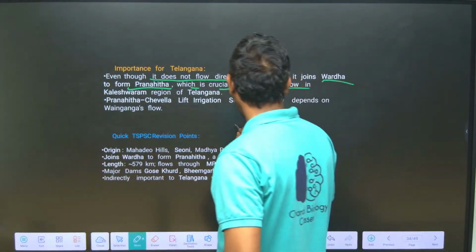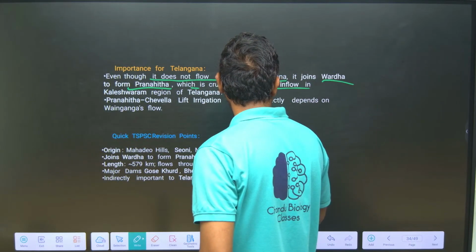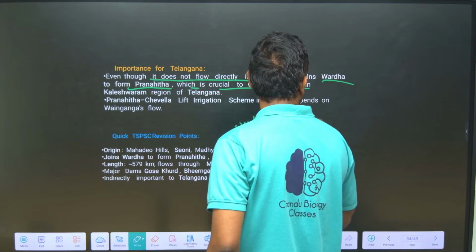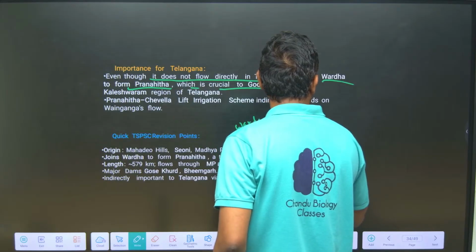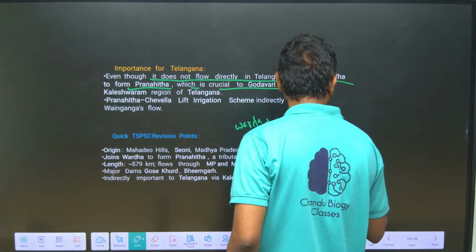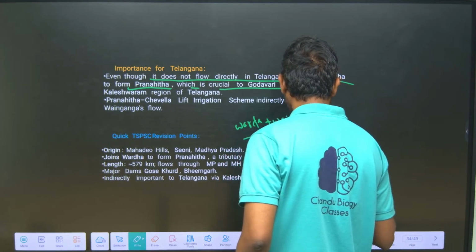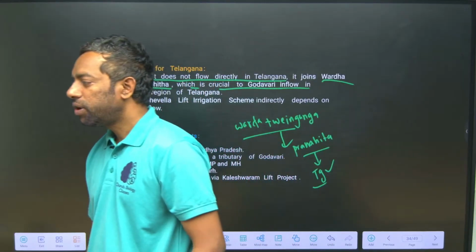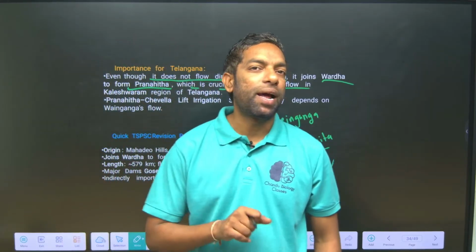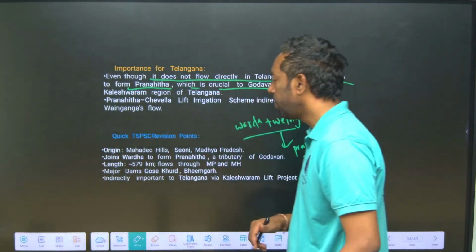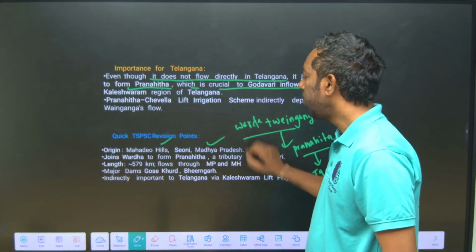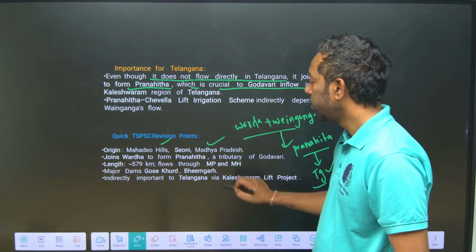Wardha and Wainganga flow as the Pranahita in Telangana. They don't flow directly, but they form it. It originates at the Mahadev Hills in Madhya Pradesh. They don't ask such questions.